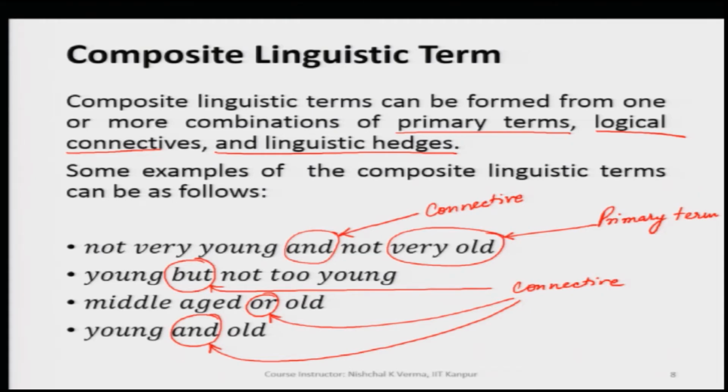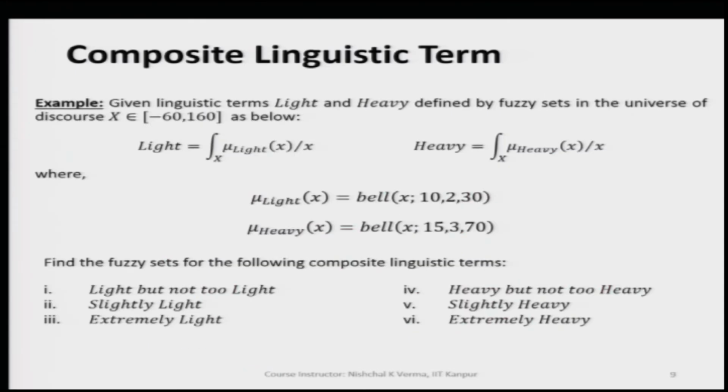We have already discussed these linguistic hedges, and these linguistic hedges basically we obtain by either dilating the original fuzzy set or concentrating the fuzzy sets. So, let us take an example here to understand the composite linguistic term out of the primary term and the connectives and hedges. So, let us take this example.